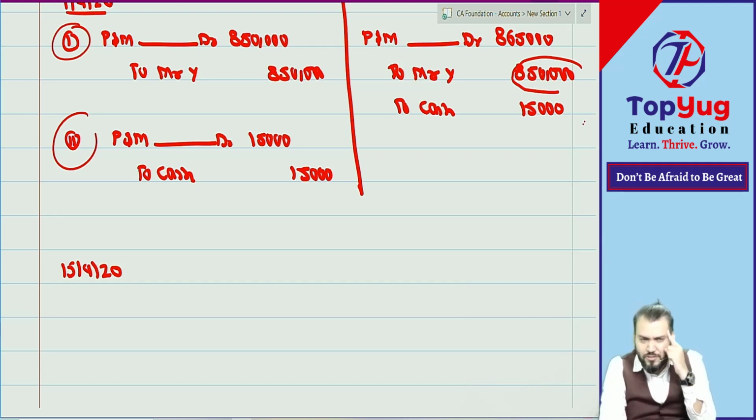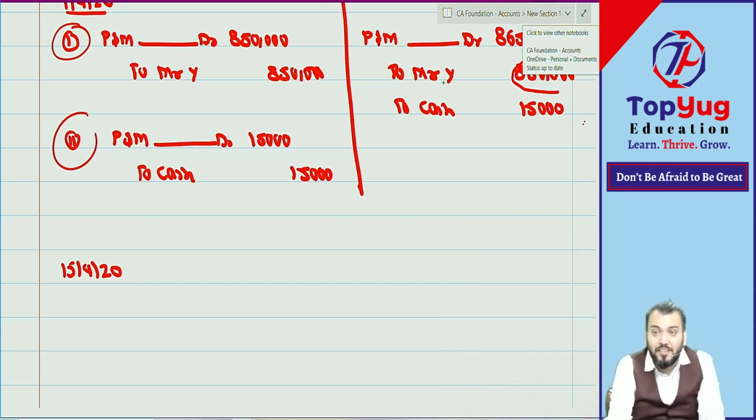Apply common sense now. A little understanding was required. I said every time I will not be with you. And it was not difficult if you think logically. So we are paying to Mr. Y, which means we receive the discount from Mr. Y only. So what was the amount due to Mr. Y? So 5% will be applied on 8 lakh 50.